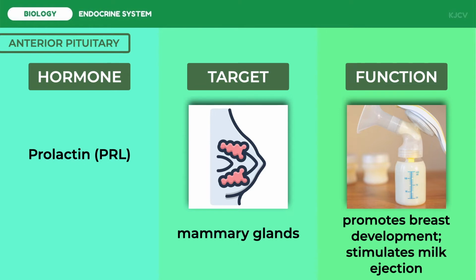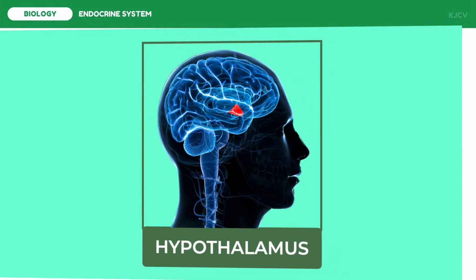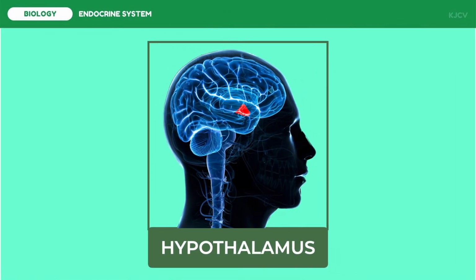Now, let us discuss the hypothalamus. The hypothalamus, known as the master gland, secretes different hypothalamic hypophysiotrophic hormones that either stimulate or inhibit the secretion of each anterior pituitary hormone. Hypophysis means pituitary, tropic means nourishing. In each case, the primary action of the hormone is apparent from its name.